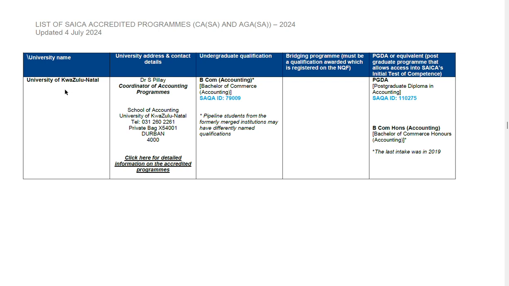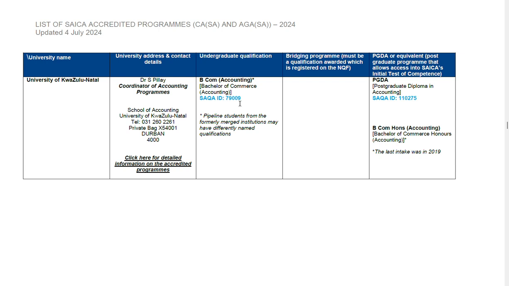Then we're looking at the University of KwaZulu-Natal. That is the university where I did my undergraduate degree. I will forever love the university because it's the one that gave me the accredited degree to become a CA. The undergraduate qualification that you need to do if you go to UKZN, which is the University of KwaZulu-Natal, is Accounting or Bachelor of Commerce in Accounting, and it is SAQA ID 79009.